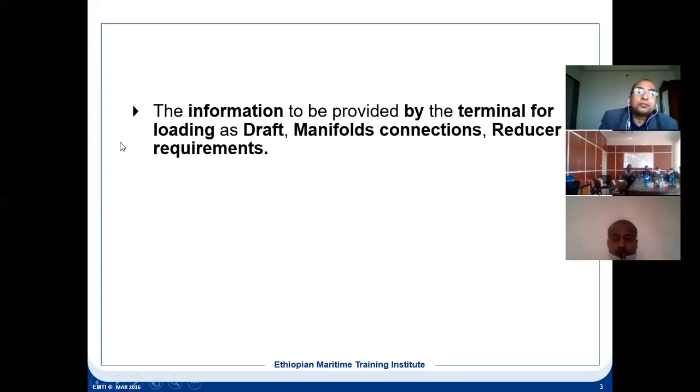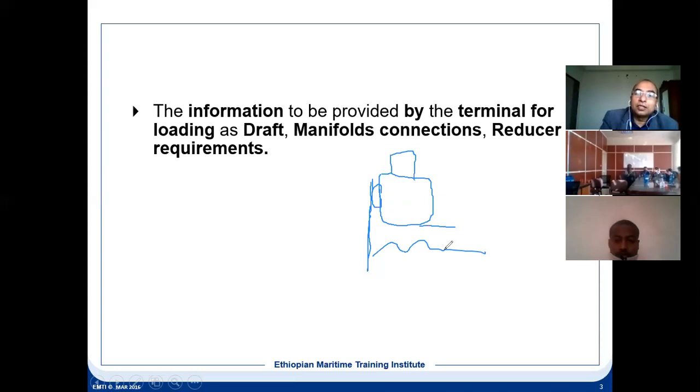Suppose this is the seabed, and this is the jetty or the terminal. There will be a fender in between, and there will be the ship here. So this is the bottom clearance.